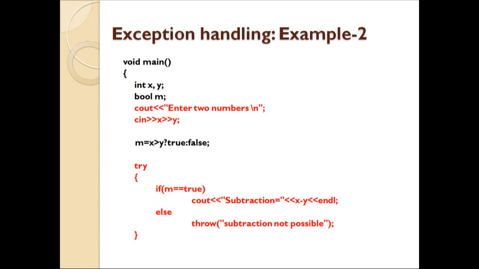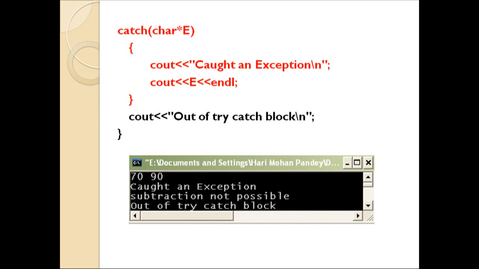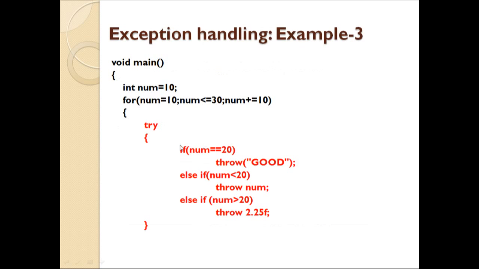The second example I have given, where I am utilizing multiple catch statements, and here, not the second example, the third example. Here you can see the main function is given. We are using a variable num which is of integer type, and we are assigning the value 10 to it.